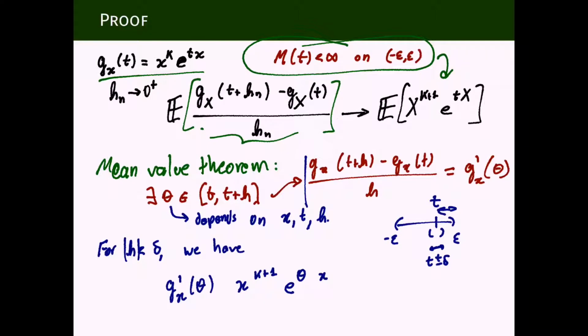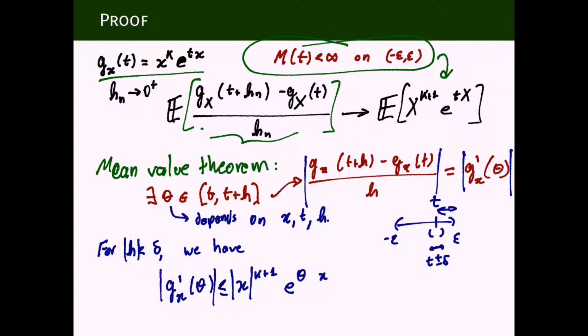So what we really want is to take the absolute value here, which is the same because these two things are equal, the same as taking the absolute value here, and find an upper bound for it that does not depend on n and that has a finite expectation. So let's put an upper bound here. How can we make an upper bound for this? Well, this, we can put it here.